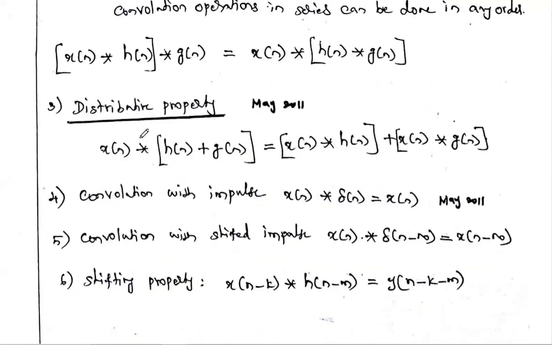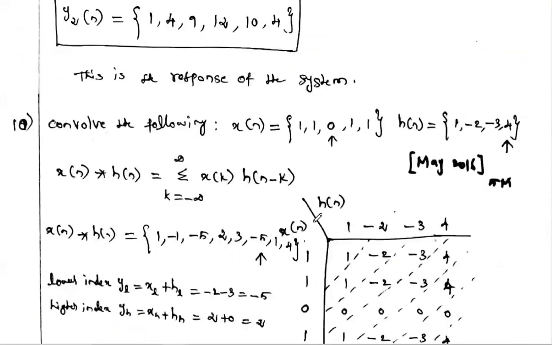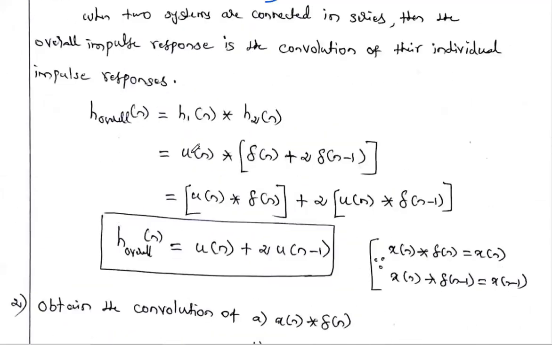According to the distributive property, x of n convolution with h of n plus g of n can be expanded as x of n convolution with h of n plus x of n convolution with g of n. So now for the signal u of n, u of n convolution with the addition of the two terms can be split as u of n convolution with del of n plus u of n convolution with 2 into del of n minus 1. Here 2 is a constant, so I am taking 2 outside: u of n convolution with del of n minus 1.